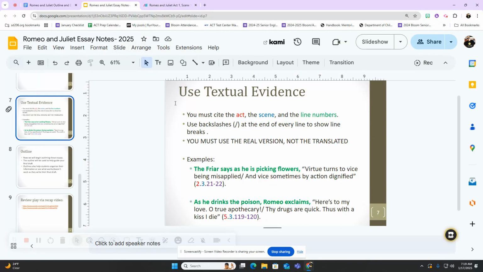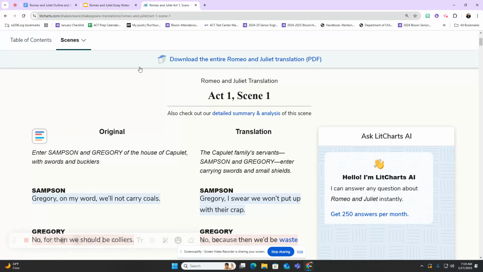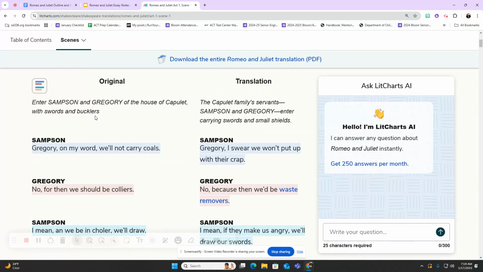But I'm going to show you how to use some textual evidence here. So I have two things open. One, I have this slide that shows me how to write textual evidence. And then two, I have the actual text. You can use your book if you know where it is in your book. You can use some notes that you have, or you can just find the act and the scene that it's in, or ask Mr. Gasaway, and I can definitely help you find what you're looking for.